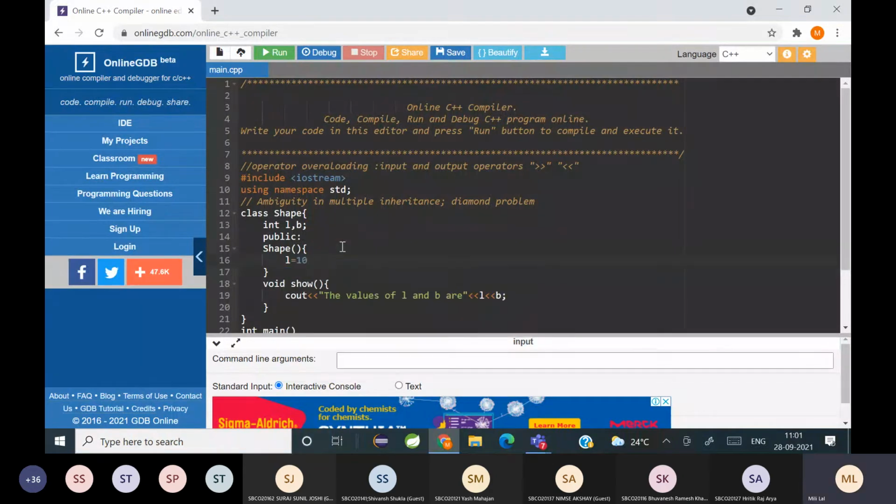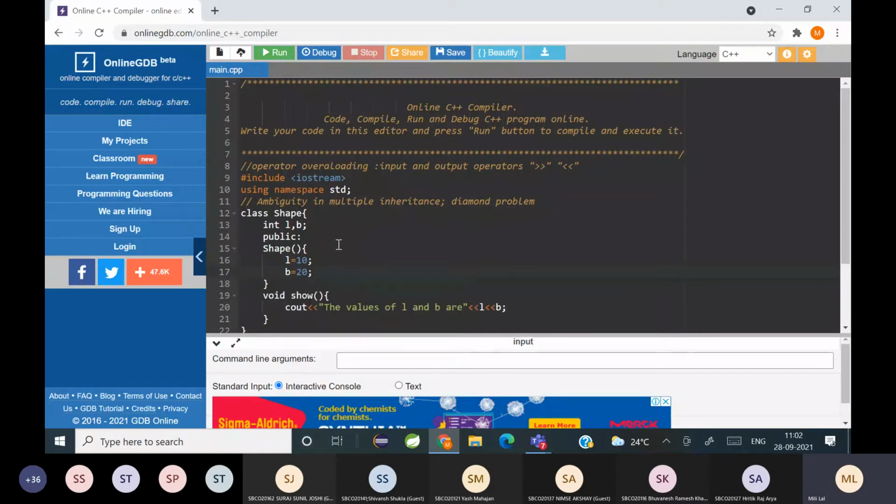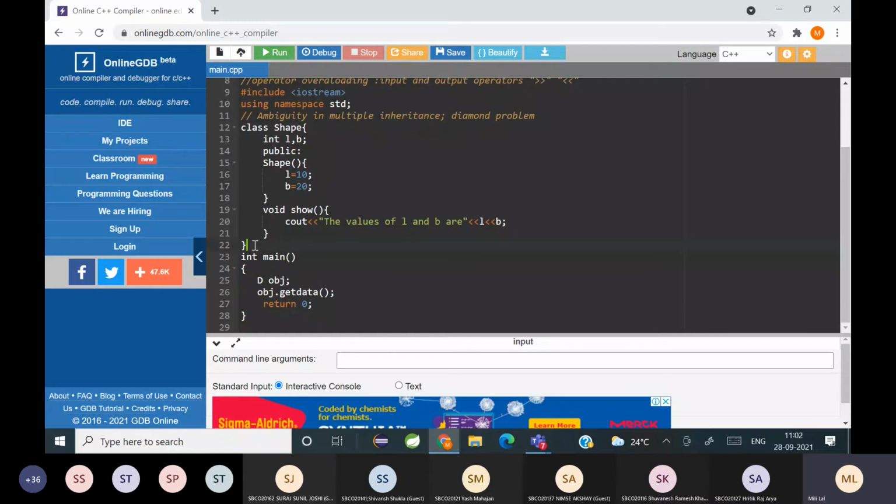L is equal to 10 and B is equal to 20. This is the base class.